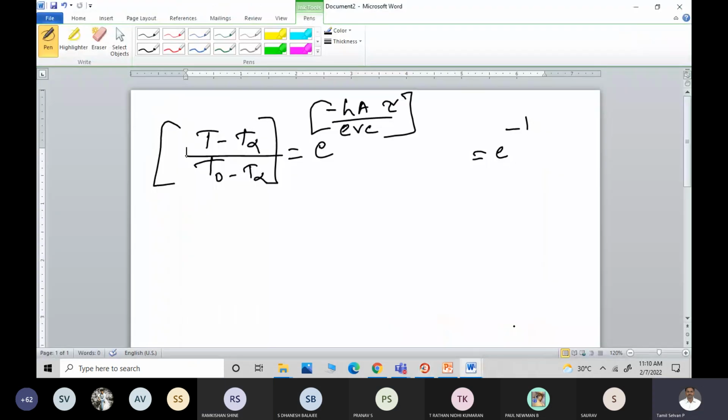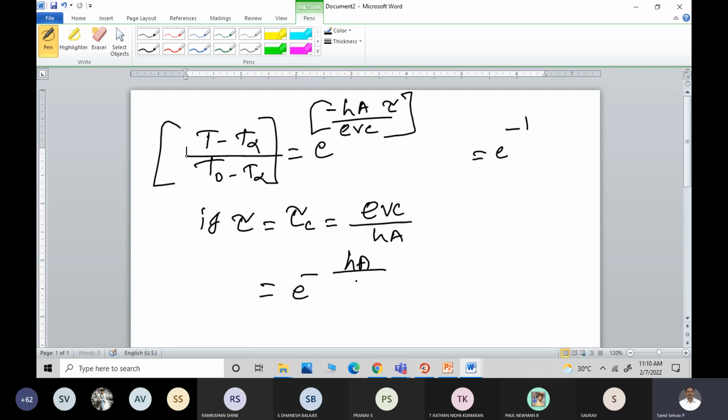Now, when this becomes minus 1, it means tau is equal to tau c, the constant, which is equal to rho vc by ha. So in the place of tau, if I substitute on the right-hand side e power minus ha by rho vc, with tau equal to tau suffix c into rho vc by ha, ha will cancel, rho vc will cancel, and you will have e power minus 1. Am I correct or not?